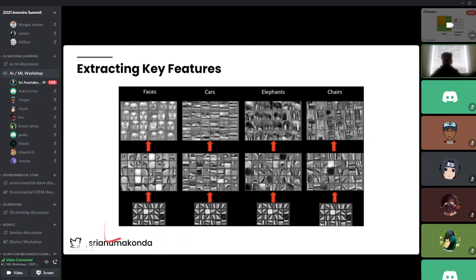So for example, I have this image over here. If I want to learn the differences between faces and cars and elephants and chairs, initially, when you perform the convolution the first time, I wouldn't be able to learn anything because it just recognizes this all as lines. But as you perform more and more convolutions, it learns higher level features, higher dimensional features. For example, it'll learn that there's a nose in the center of the face, or that there are two circles sticking out in some sort of rectangle frame. And as we do that, we get higher and higher features where now we learn, okay, this is the general outline of a face. If a certain input image matches some sort of outline like this, then this is a face. Or else this might be a car, an elephant, or maybe even a chair.